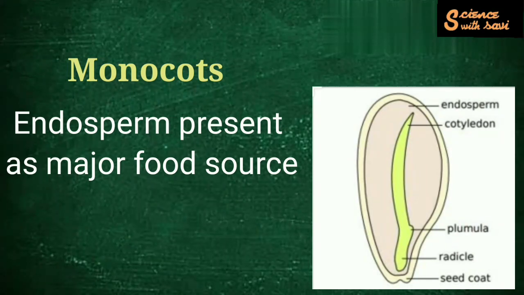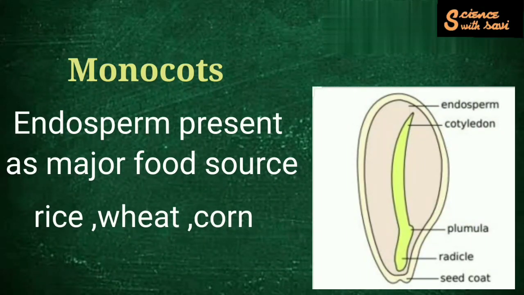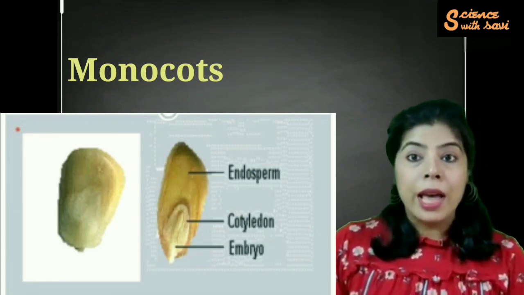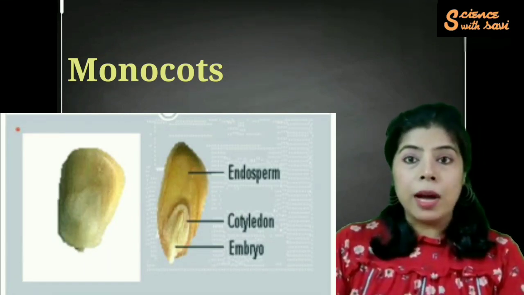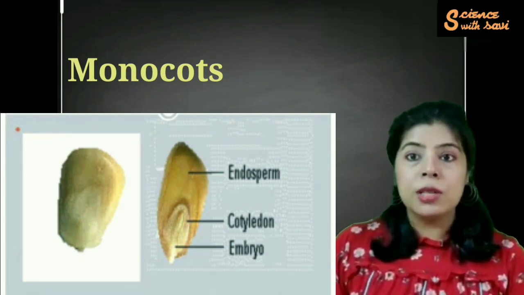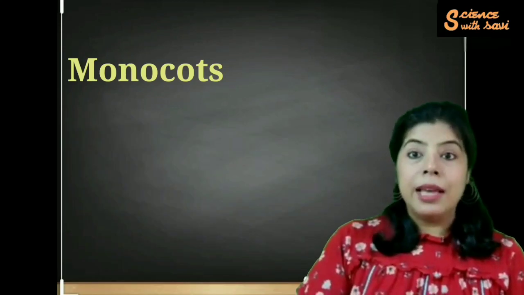Now what is the difference between both of them? In case of monocot seeds, the major food store, that is, the supply of food, comes from the endosperm. They will have an endosperm. This endosperm will be supplying food to the seed. Monocots are like rice, wheat, corn, all these are monocots. You can see it in your daily life that if you're eating corn and you see the seed properly, you will get only one single seed. It doesn't have any division or you don't see two lobes. It's just one lobe. These are the monocot seeds. They have an endosperm which acts as a food store.